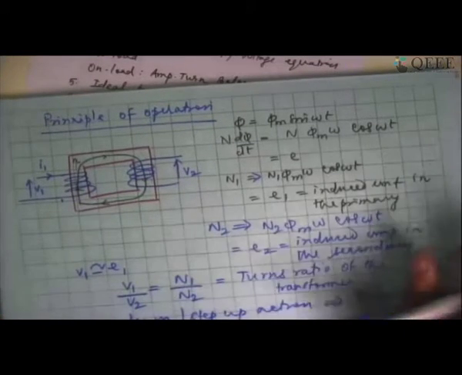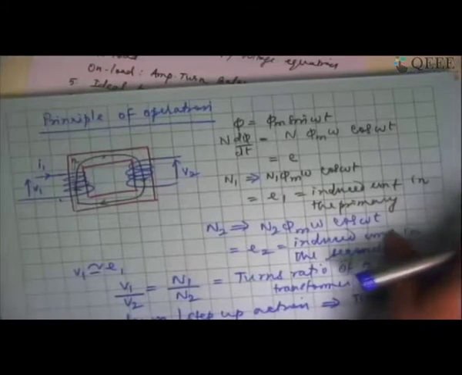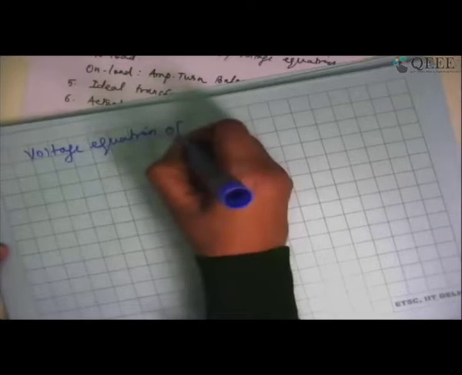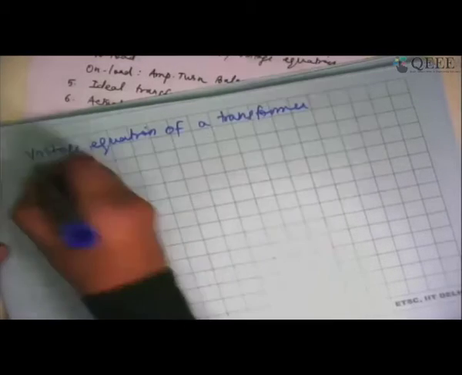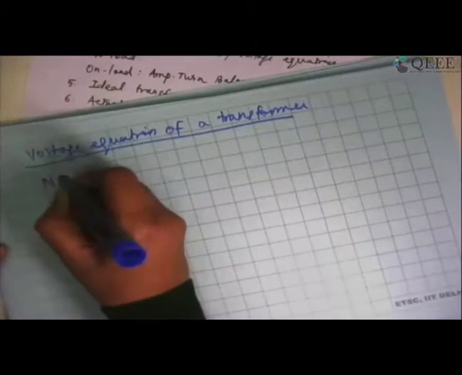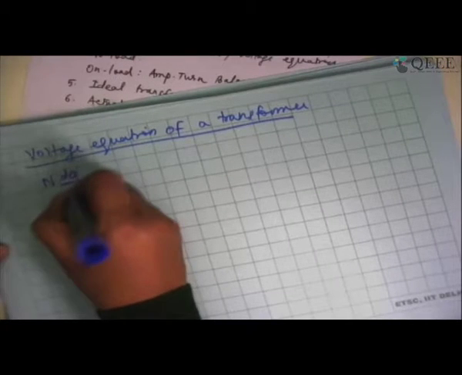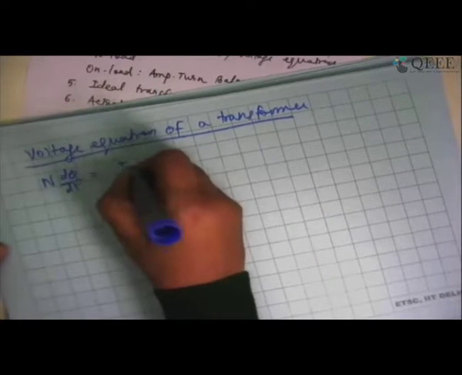Now that we know the basic equation that governs the transformer action, let us try to get what is the voltage equation of a transformer. So in the case of voltage equation of a transformer, we can just write again the Faraday's law, N d phi by dt is equal to induced EMF.